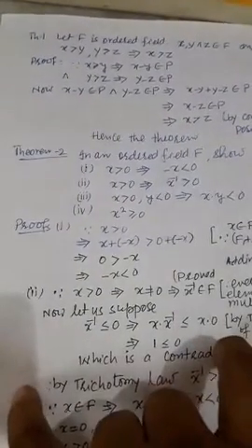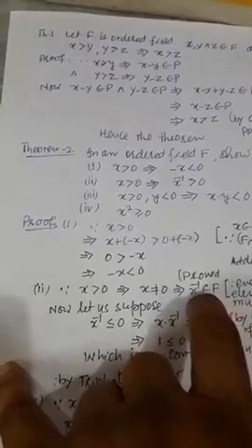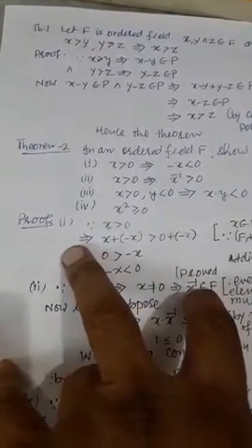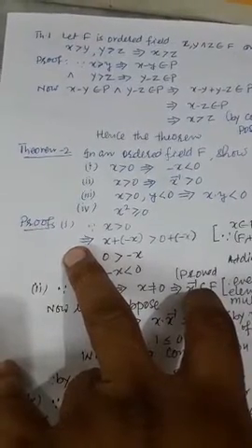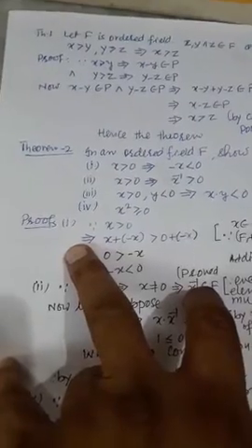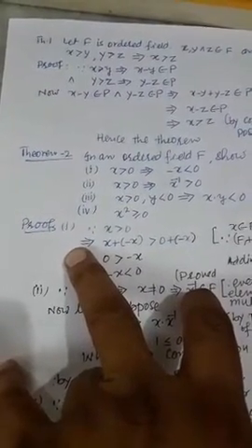How can we prove it? X greater than y implies that x minus y belongs to P, and y greater than z implies that y minus z belongs to P, by the important conclusion of the positive class.